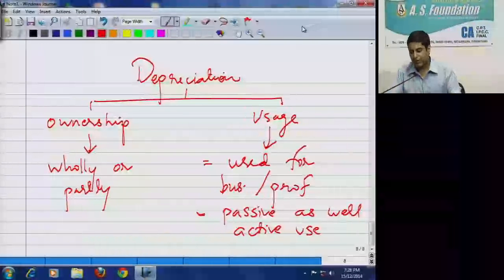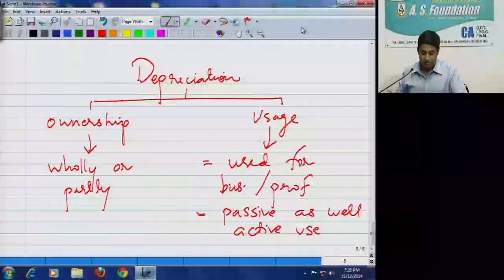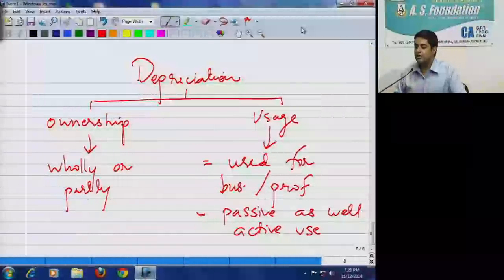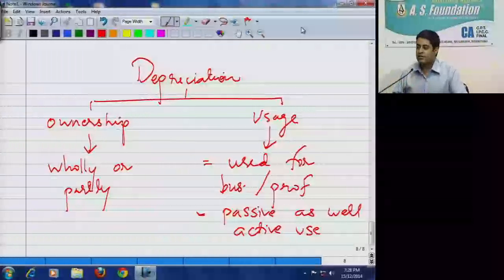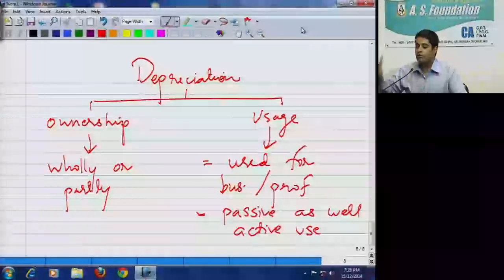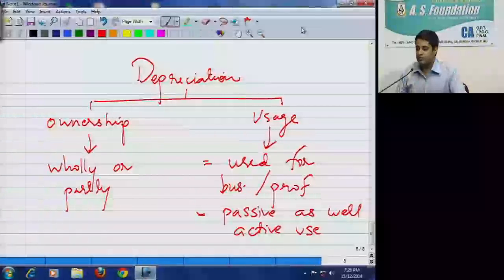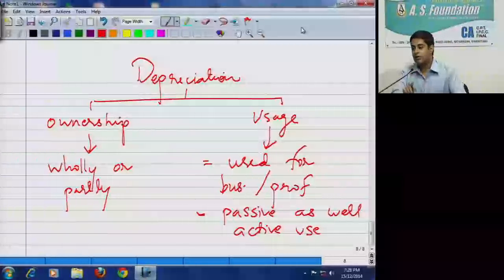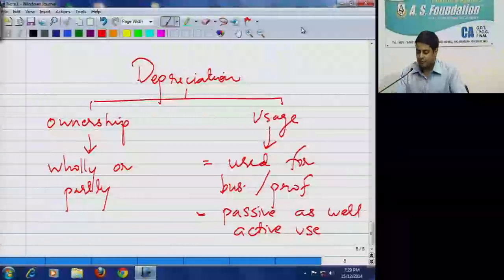Now we'll check this case. We'll discuss this case. Now, who was the assessee here? Assessee was in the business of leasing. What do you mean by leasing? Let's say I'm into the business of leasing cars. So I purchase the cars, I give them on rent, again they come back to me. Now for claim of depreciation, what are the two factors which are important? Ownership and usage. Now the vehicles were owned by which person? Payment was made by whom? By the assessee. But they were registered in the name of the lessee. Okay. So that was the first stand of the department, that you are not the owner of that car. What about usage? What is given about usage?